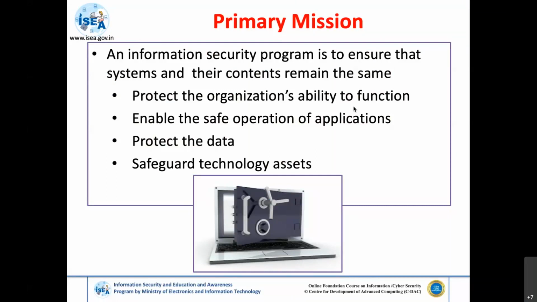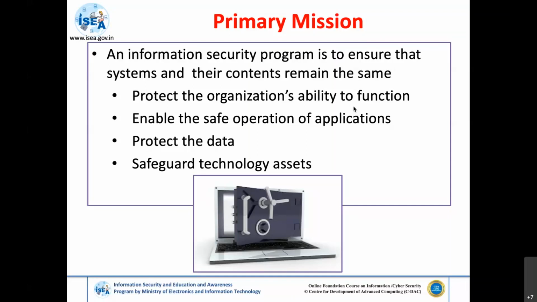At the same time, we also need to take care of the applications and their functionality for safe operation. Our utmost importance is on protecting the data, because there may be sensitive or classified information which should not be leaked and which should not disrupt the functionality of the organization.